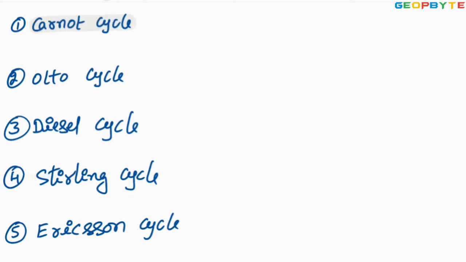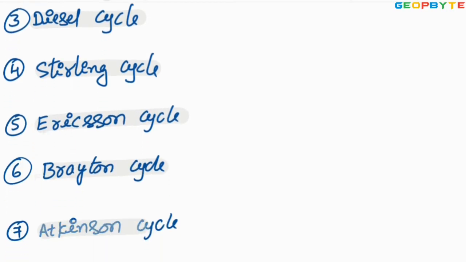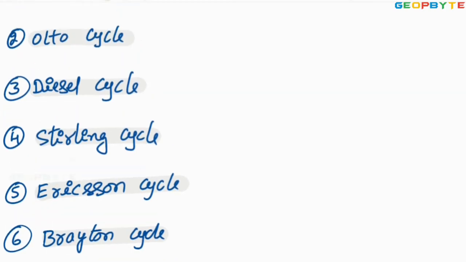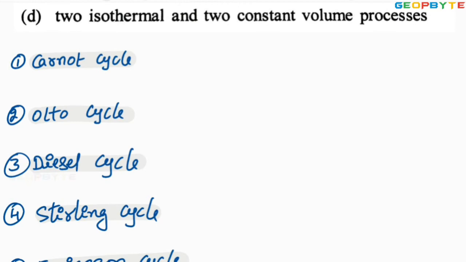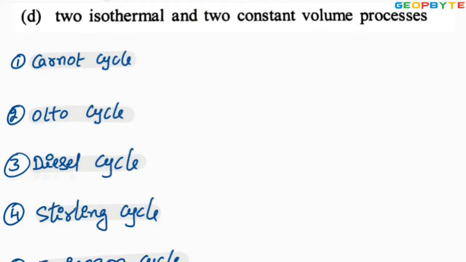First one Carnot cycle, second one Otto cycle, diesel cycle, Stirling cycle, erection cycle, Brayton cycle, and Atkinson cycle. These are all the different thermodynamic cycles. Now let me explain the process connected to each and every cycle.